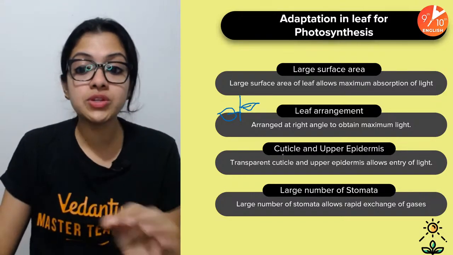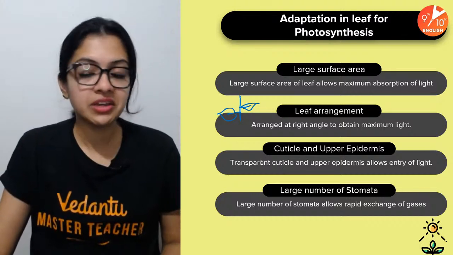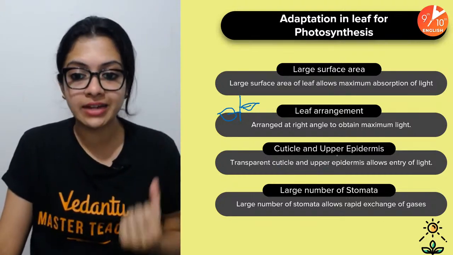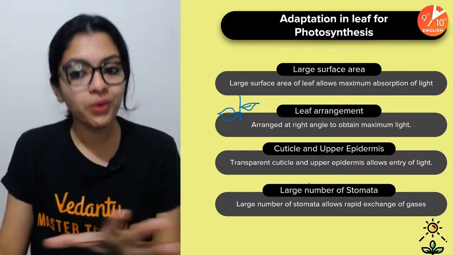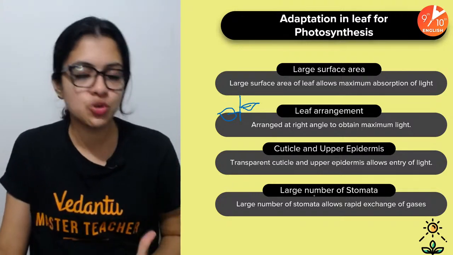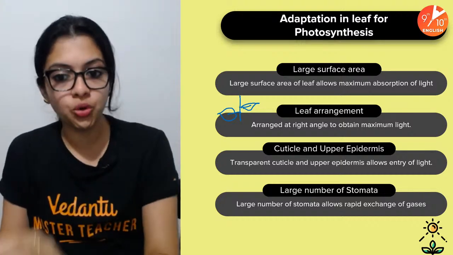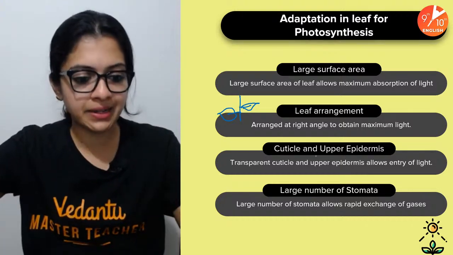Thirdly, the cuticle and upper epidermis. The cuticular layers are transparent, and there is the upper epidermis which allows entry of light. Now children, to show you the cuticle, upper epidermis and stomata, we have a beautiful 3D model here. I will be showing you that in just a bit. Let us get into that and have a look at it. Here it is.